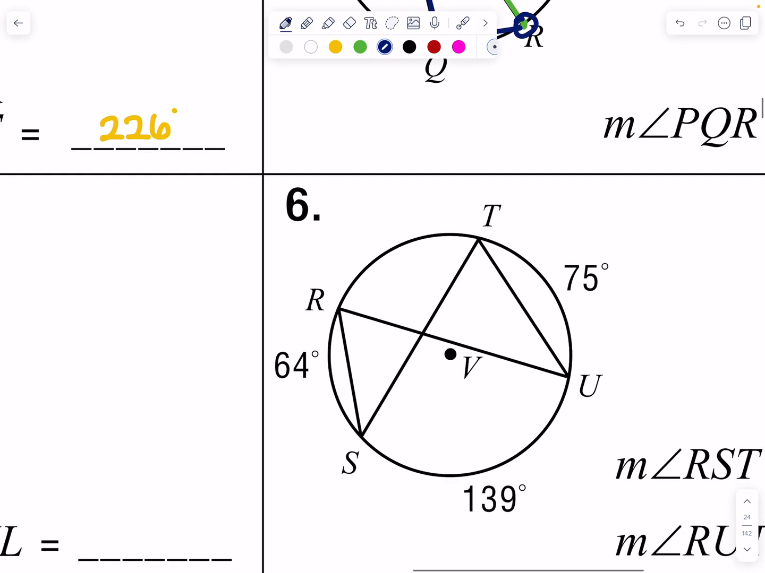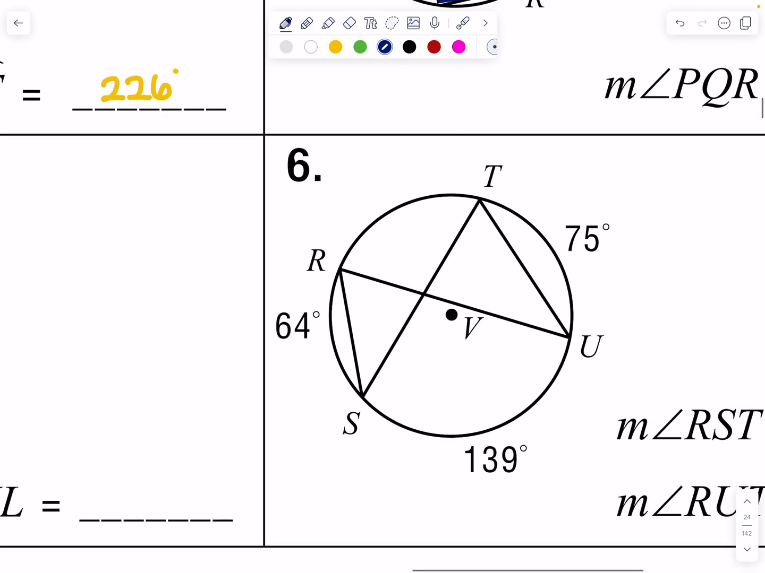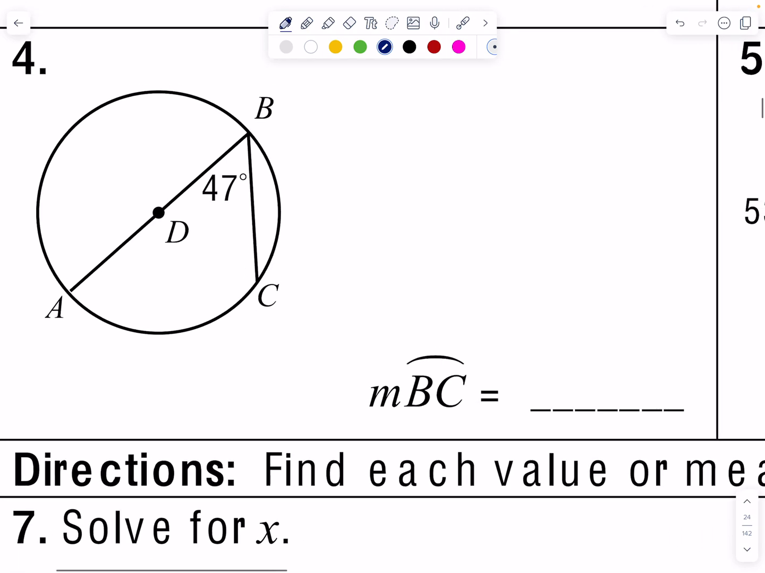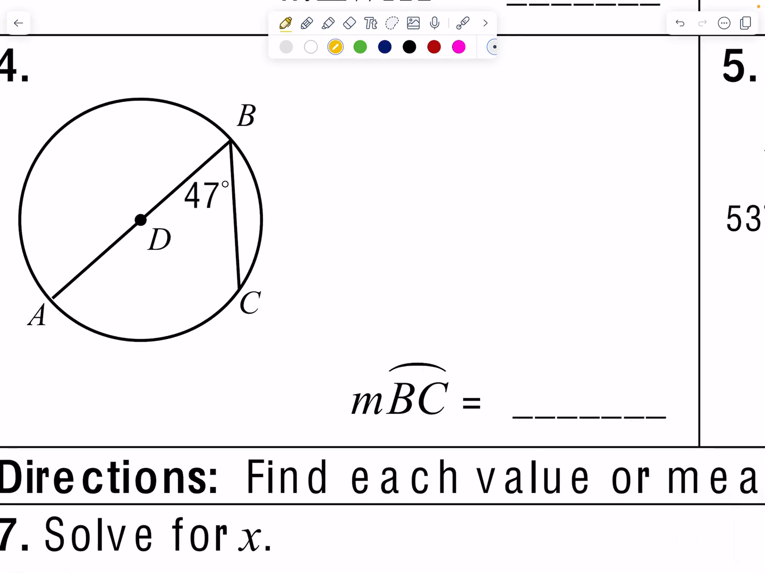All right, I am going to skip. Oh, actually, no, you know what? I am going to do 4. 4 is interesting. So for 4, I have this inscribed angle ABC, which means that the arc measure is going to be times 2 that. So 47 times 2 is 94 degrees.